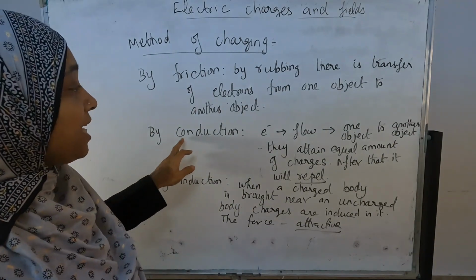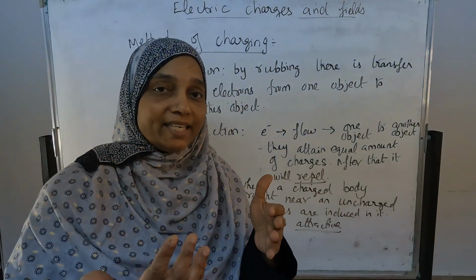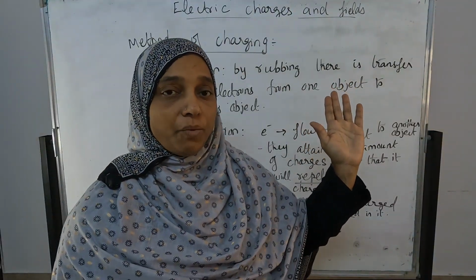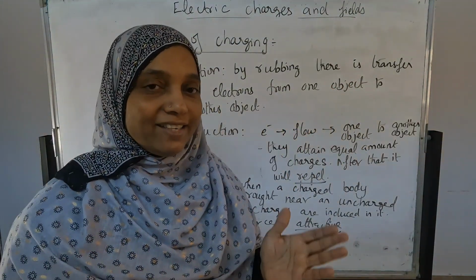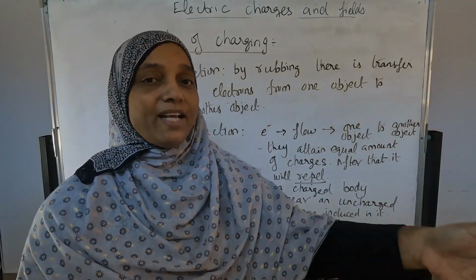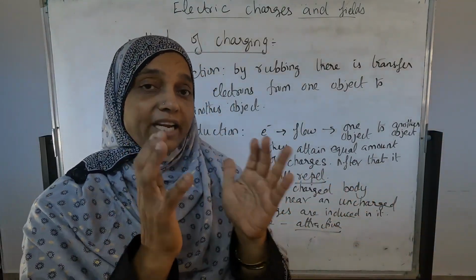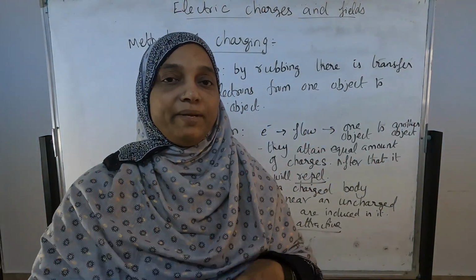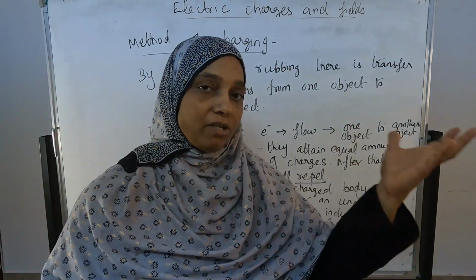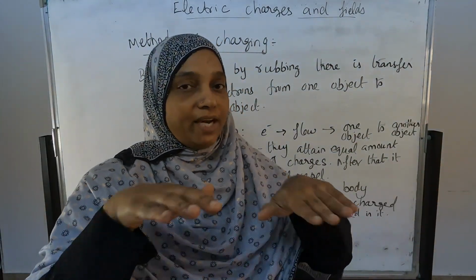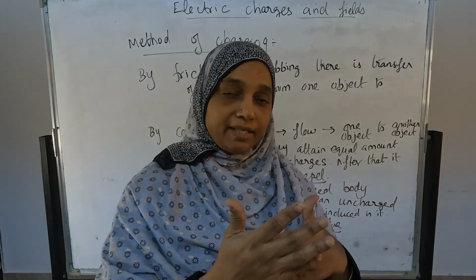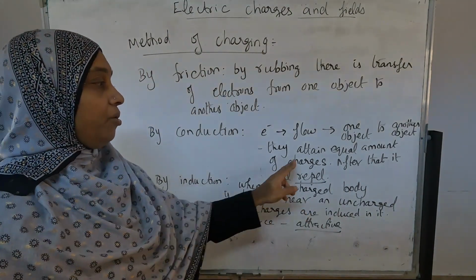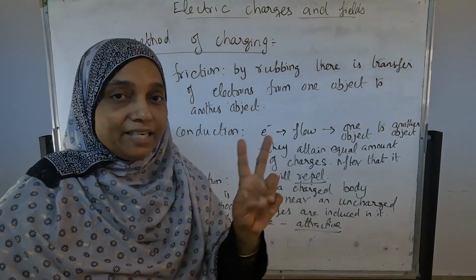Another one is conduction. In conduction, electrons start to flow. In the previous gold leaf experiment also, what happened? Conduction only. Electrons flow from one object to another object until both of them equalize, that means here 5 coulomb and here also 5 coulomb. At that time the charge flow, the electron flow, stops there. Both of them having the same charge, so they repel each other. Different charge is not that.